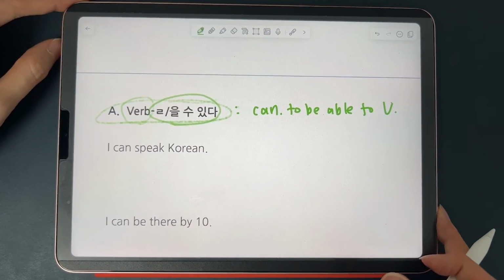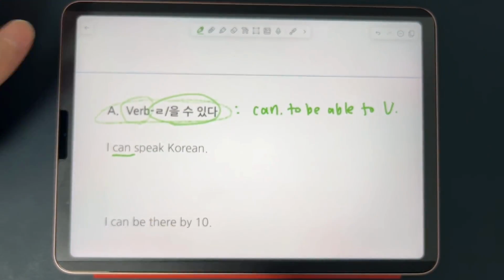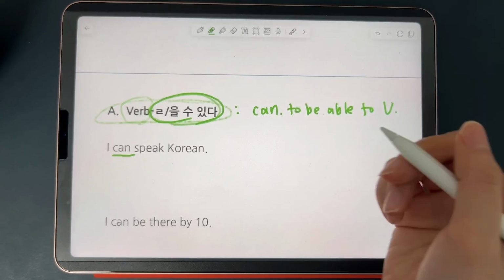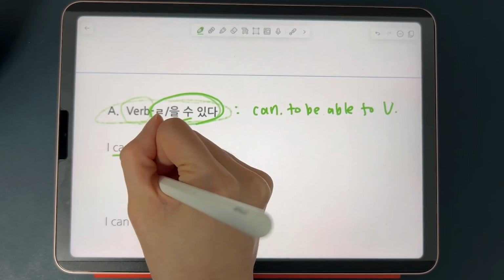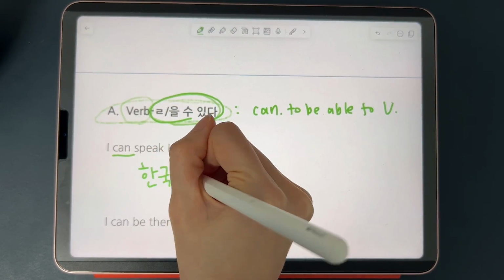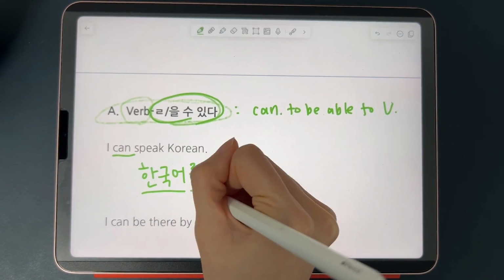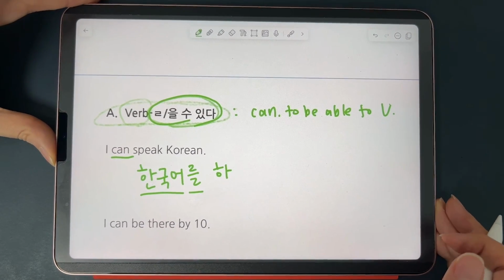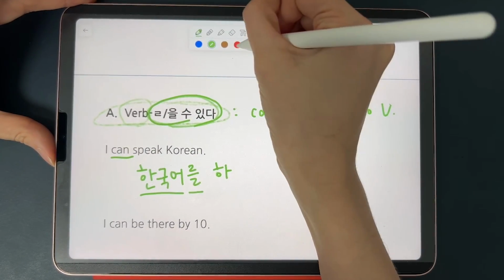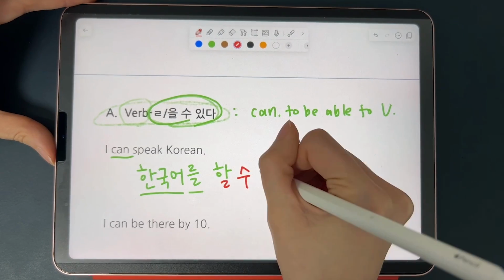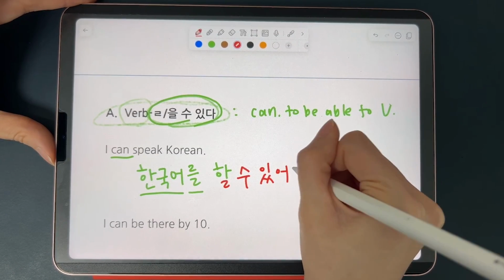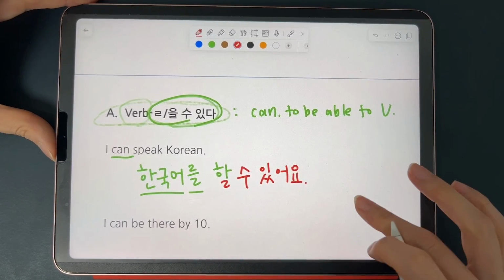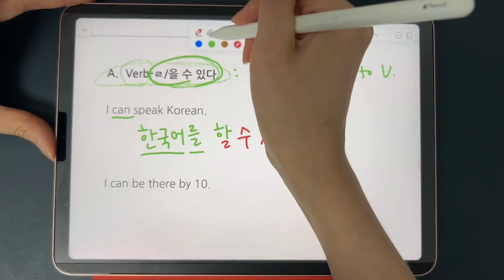So if you want to say, I can speak Korean, this is your ability to speak Korean, you can use 을 수 있다. So 한국어를 하다 means to speak Korean. 한국어, Korean language, little object marker. And 하다 means to do, but in the context of language, it can also mean to speak. So you combine it with an expression that indicates your ability. So 한국어를 할 수 있어요 means I can speak Korean. And for the next one, I can be there by 10.